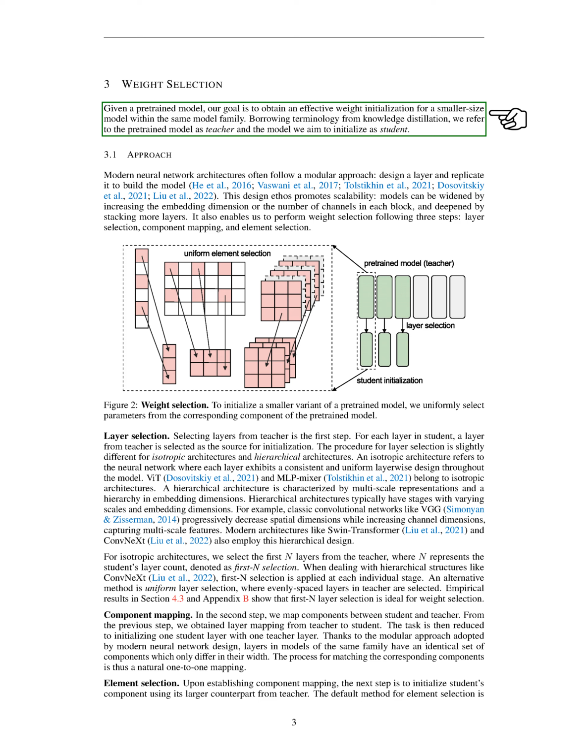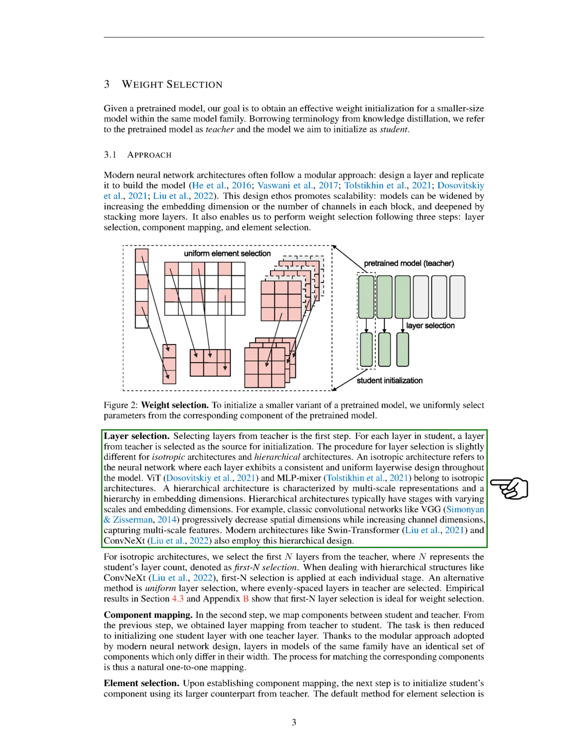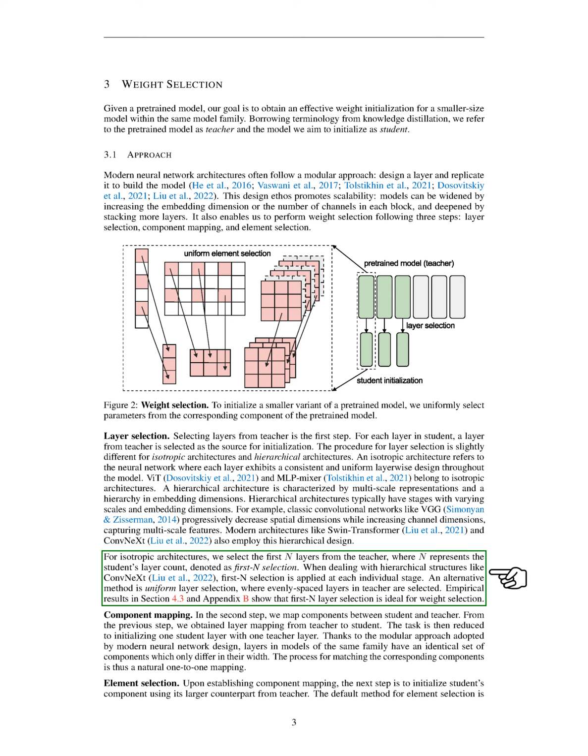The process involves 3 steps: layer selection, component mapping, and element selection. Firstly, we select layers from the teacher model to use in the student model. The method of selection varies depending on the architecture of the neural network. For networks with a consistent design throughout, like ViT and MLP-Mixer, we simply choose the first n layers, where n is the number of layers in the student model. For networks with a hierarchical structure, like ConvNeXt, we apply the same method but at each individual stage. Alternatively, we can select layers at regular intervals throughout the teacher model. Our research suggests that selecting the first n layers is the best approach.